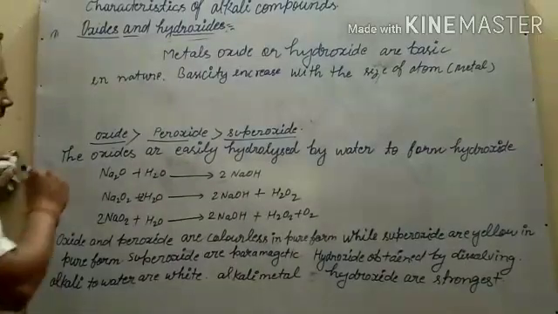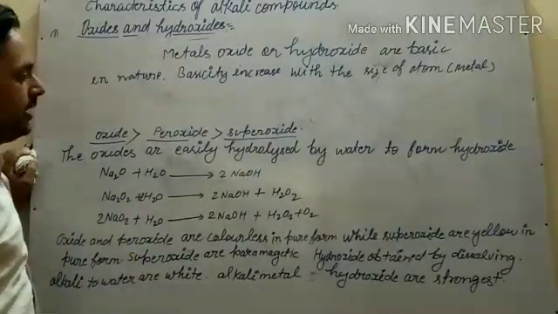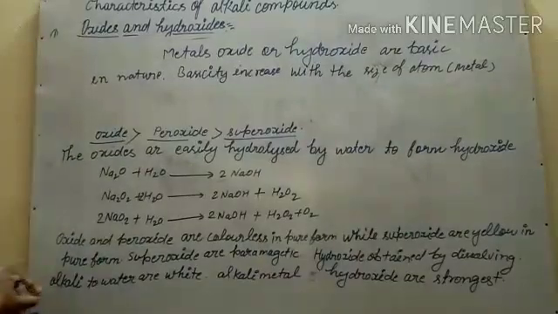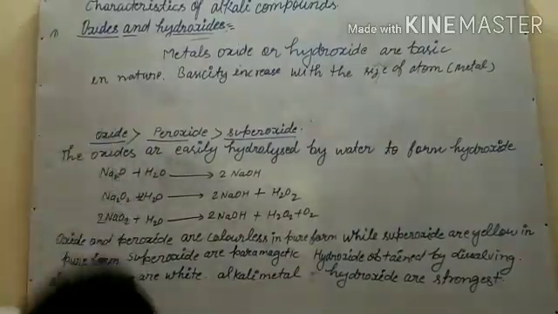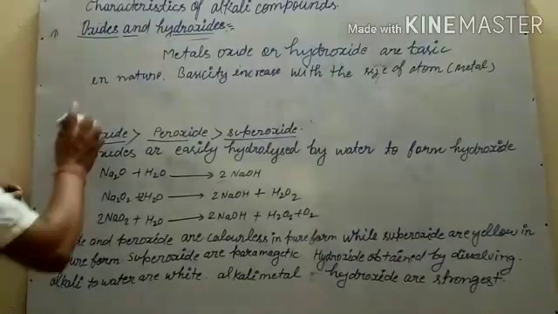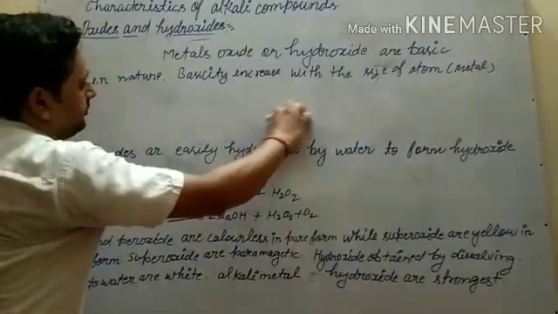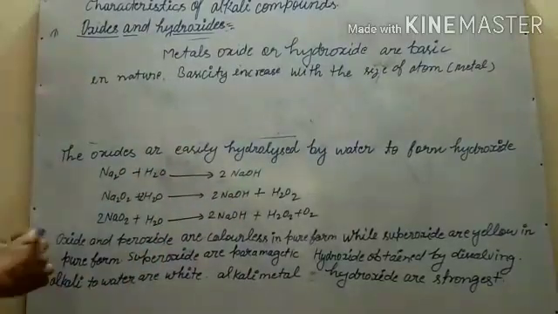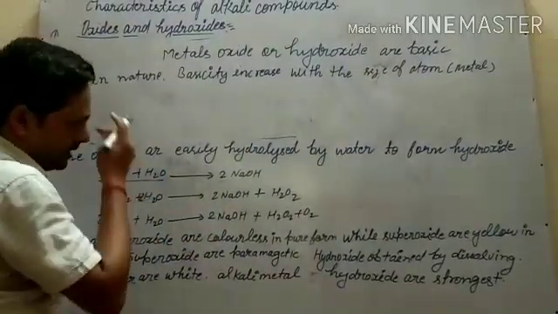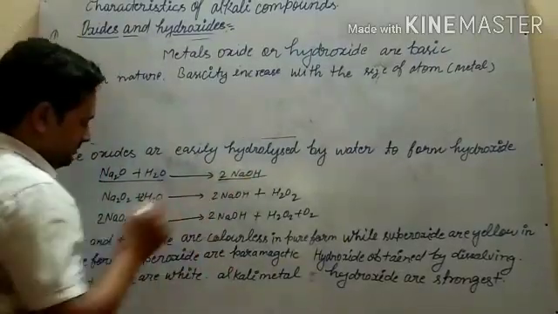Next, oxides are easily hydrolyzed by water to form hydroxide. Sodium oxide reacts with water to give sodium hydroxide.